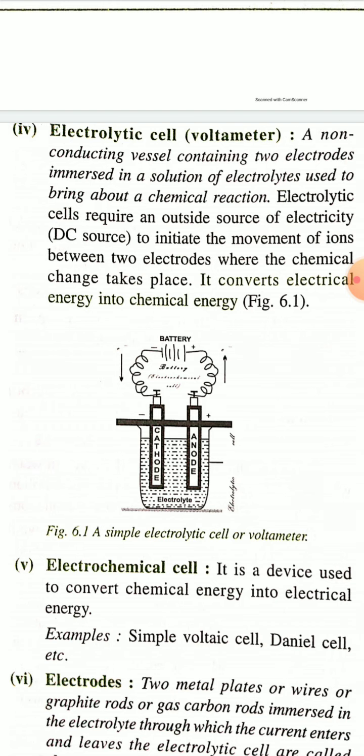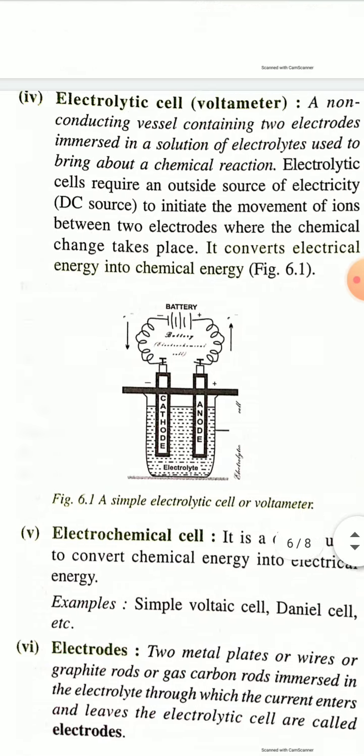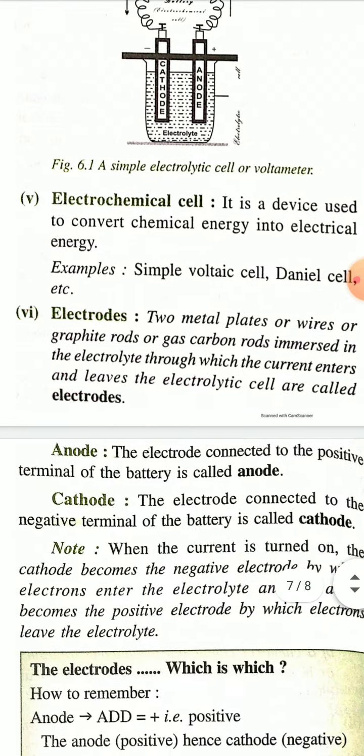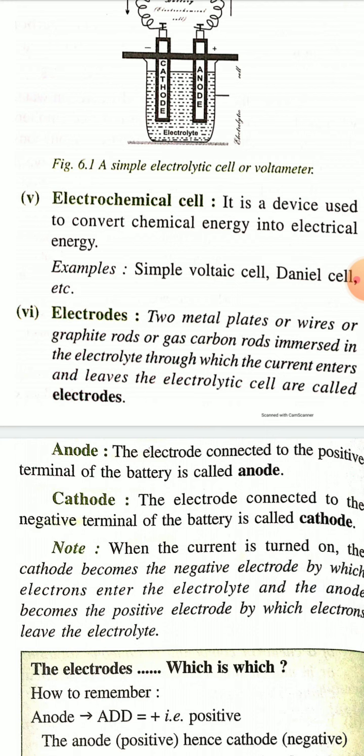Another type of cell is the electrochemical cell. It is also a device and also contains two electrodes, one is cathode, another is anode. But the basic difference between electrolytic and electrochemical cells is that an electrochemical cell is used to convert chemical energy into electrical energy, just opposite of the electrolytic cell.